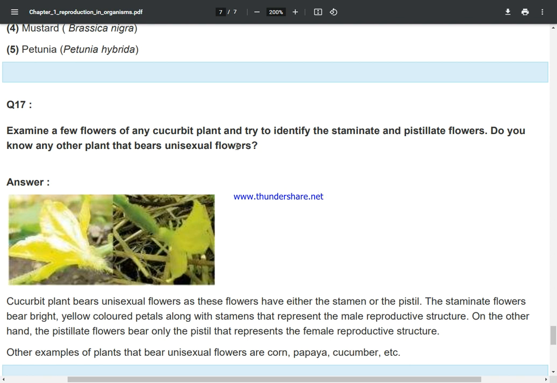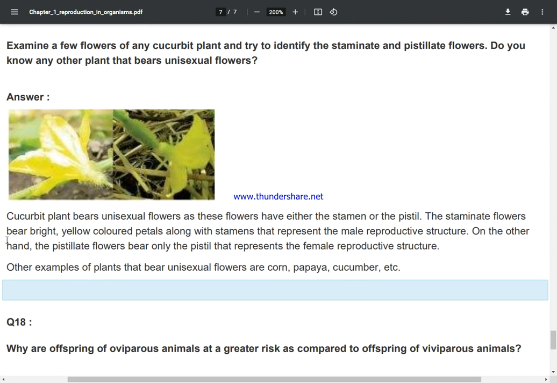Examine a few flowers of any cucurbit plant and try to identify the staminate and pistillate flowers. Do you know any other plants that bear unisexual flowers? Cucurbit plants bear unisexual flowers, as these flowers have either the stamen or the pistil. The staminate flowers bear bright yellow petals along with the stamens that represent the male reproductive structure. The pistillate flowers bear only the pistil that represents the female reproductive structure. Other examples of plants that bear unisexual flowers are corn, papaya, cucumber, etc.